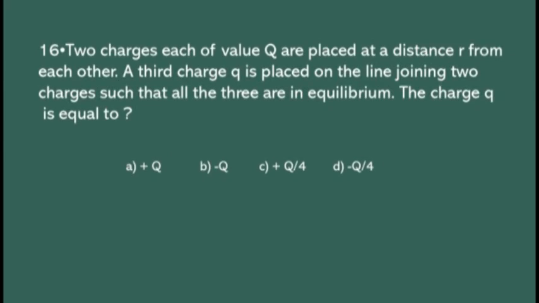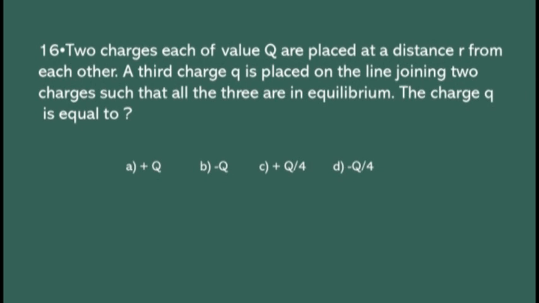Two charges, each of value capital Q, are placed at a distance r from each other. A third charge q is placed on the line joining the two charges such that all three are in equilibrium. Equilibrium means a group of forces act, but that point or charge remains at rest.